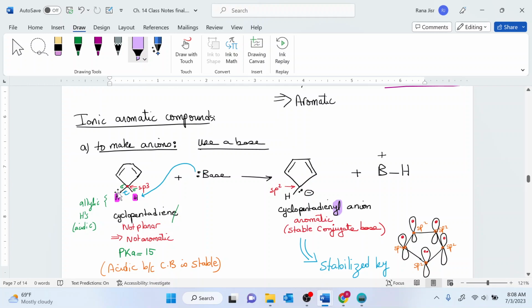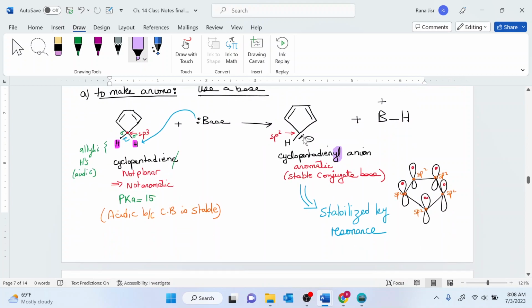Now, in this case, you started with a non-aromatic structure because it is non-planar, and you ended up with an aromatic structure. This aromatic structure has a lone pair on the carbon, and this lone pair belongs to the p orbital. So this is why you do have a conjugation in there around the p orbital. It's going to make those lone pairs non-basic though, because they belong to the p orbital in here. But the structure is going to be stable and aromatic.